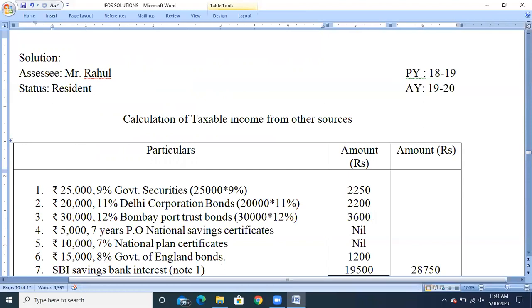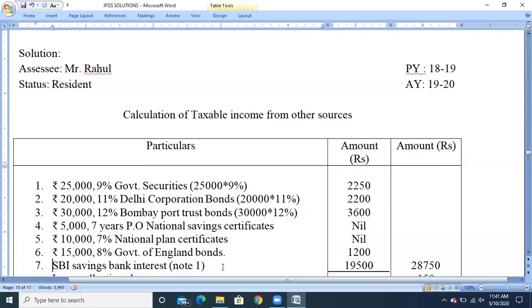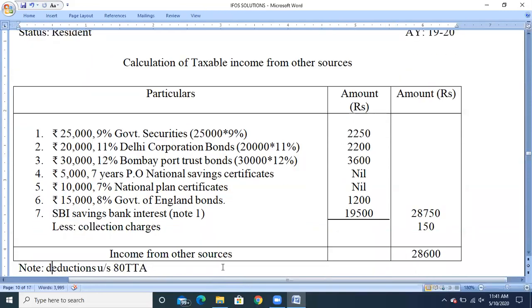And the last one, SBI savings bank interest. I have given the note that, as I already told, an amount of rupees 10,000 can be claimed under section 80TTA. So here the deduction will not be applicable; after the calculation of total income, we can claim the deduction. So the total interest amount is 28,750, and from that he has paid commission for the collection of interest, so less collection charges 150 rupees. The balance amount, 28,600, will be the taxable income from other sources.